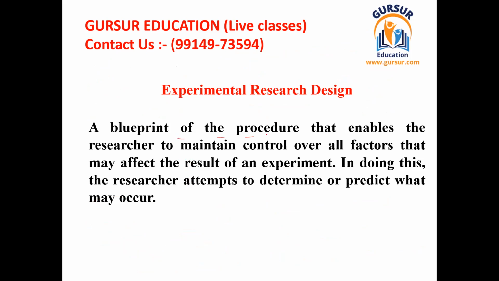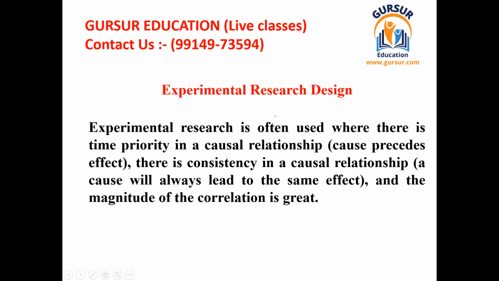A blueprint of the procedure that enables the researcher to maintain control over all the factors that may affect the result of the experiment. Experimental research is often used where there is time priority in the causal relationship: cause precedes effect. And in this case, the magnitude of correlation is great.